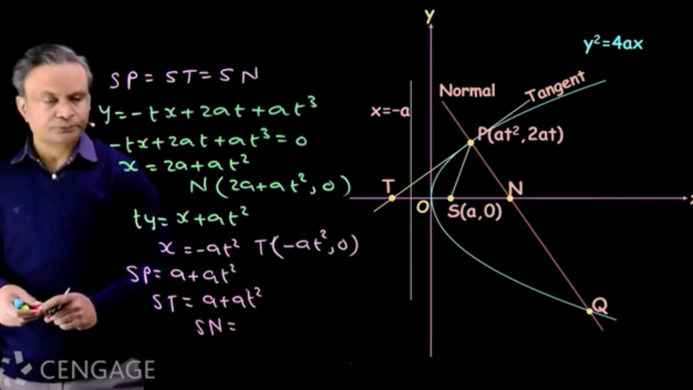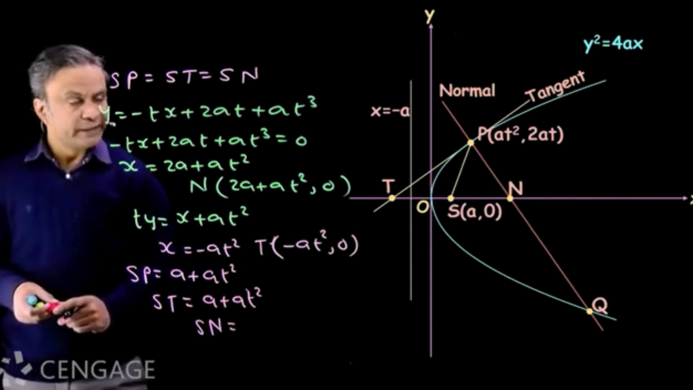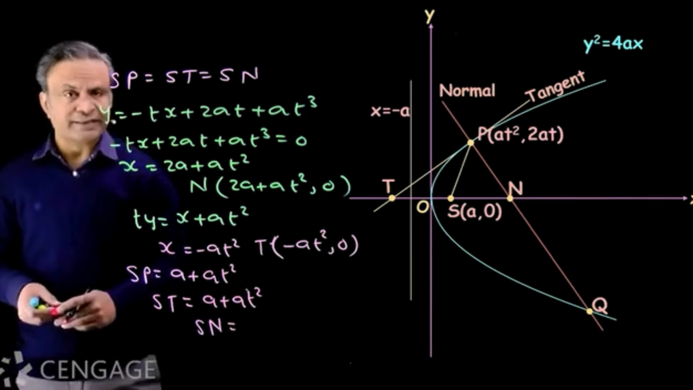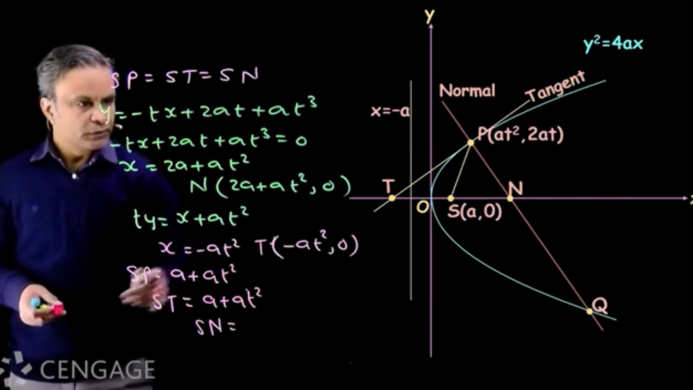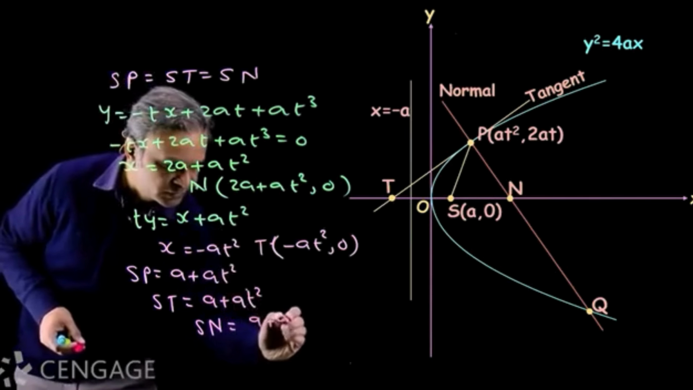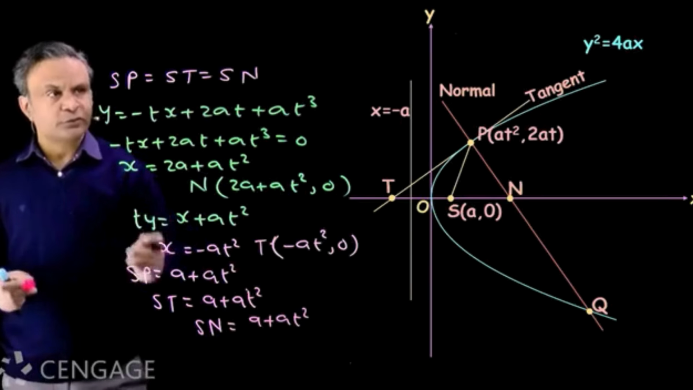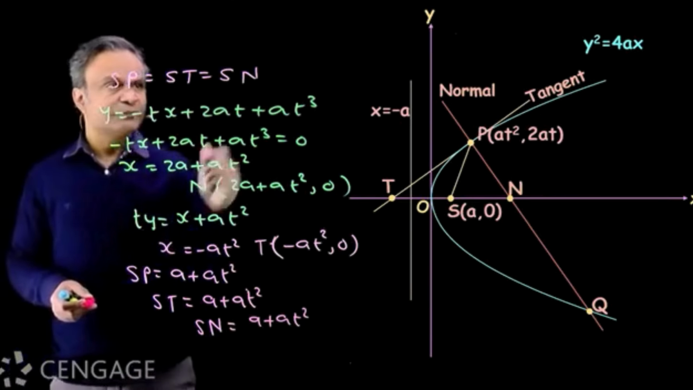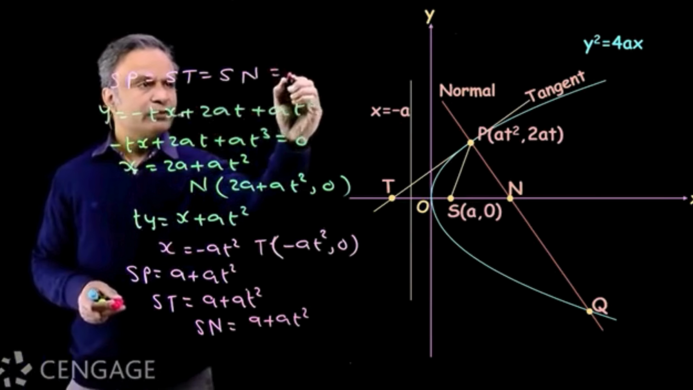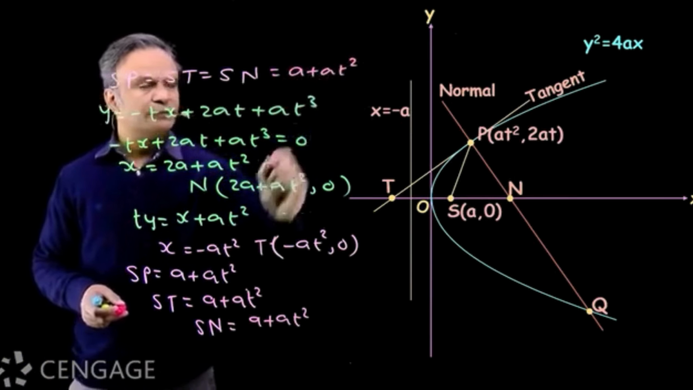And SN is equal to distance between focus and point N where normal meets the x-axis. क्या होगा? It is this minus a. So we have a plus at square. So this is proved that SP is equal to ST is equal to SN. And each length is a plus at square.